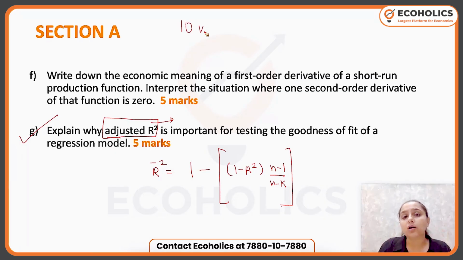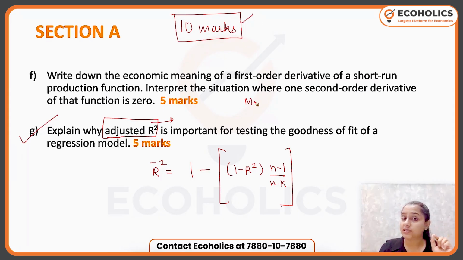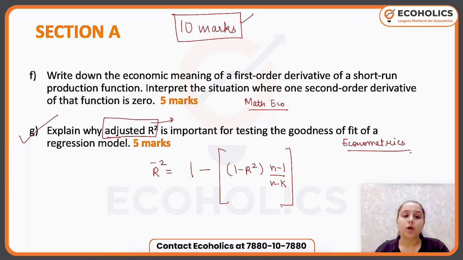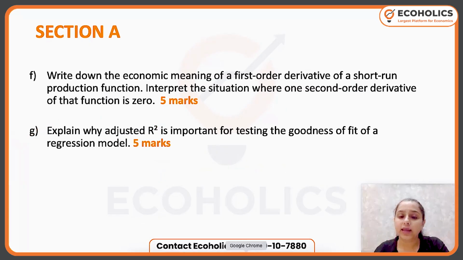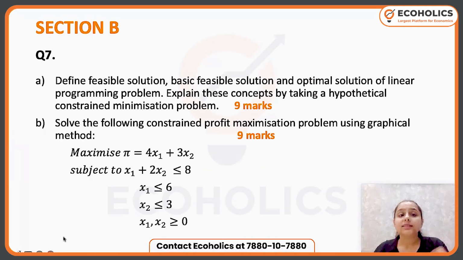So 10 marks from section A were asked. This is a mathematical economics question, whereas this is your econometrics based question. Okay. Now moving on to the next. Section B. We are starting with section B now.